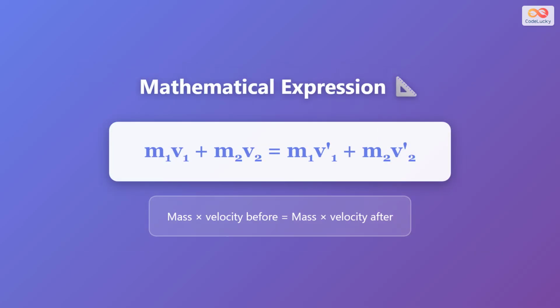Mathematically, we express this as m1v1 plus m2v2 equals m1v'1 plus m2v'2. Here, m represents mass and v represents velocity. The left side shows the momentum before interaction, where we multiply the mass of each object by its velocity and add them together. The right side shows the momentum after interaction, using the new velocities marked with prime symbols. The key point is that both sides are always equal.